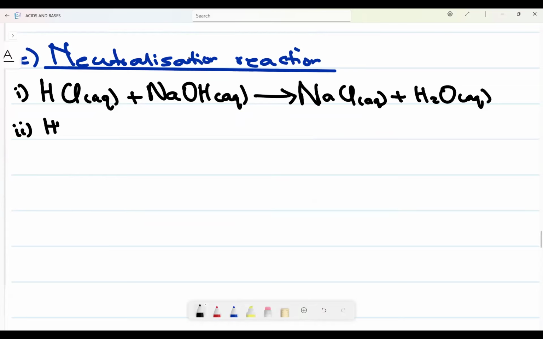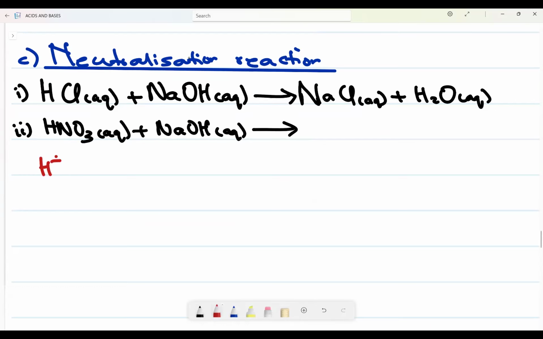HNO3, nitric acid, a strong acid also, plus now reacting with also sodium hydroxide. You want us to be in a position of knowing how to balance these equations. Remember, I have to break down this one. This is H plus, okay? Then it means it should be NO3 minus. Remember, this is a spectator ion, right? Then we have Na plus OH minus.